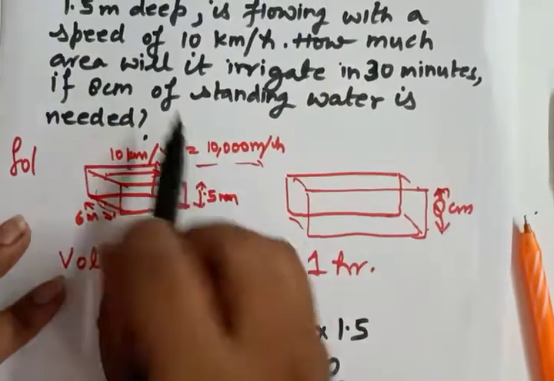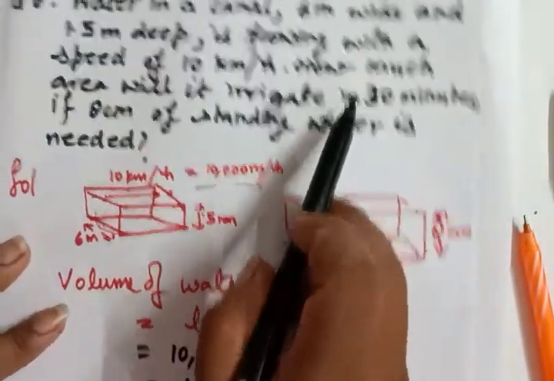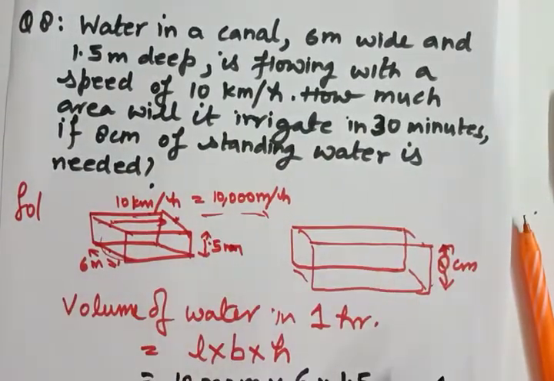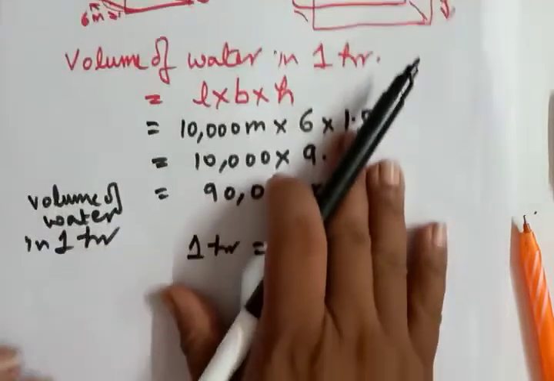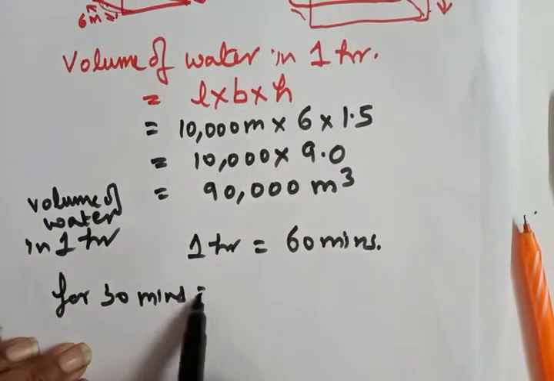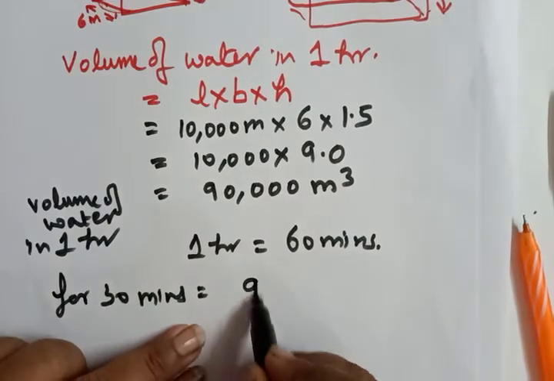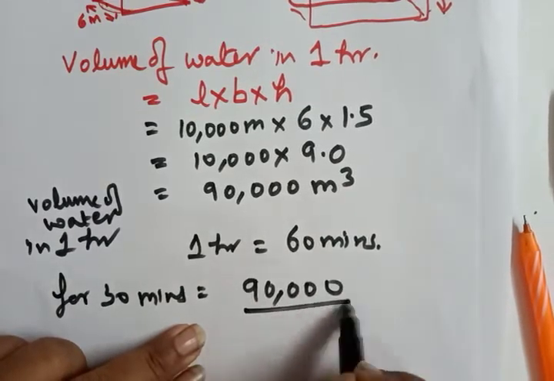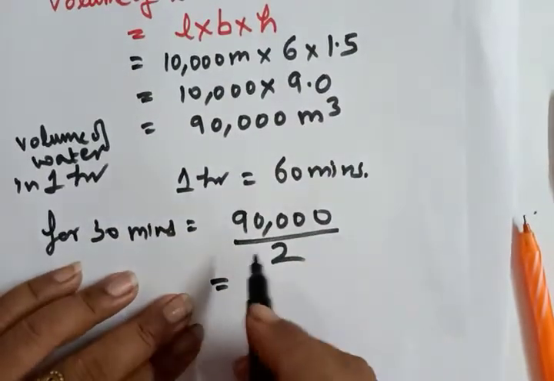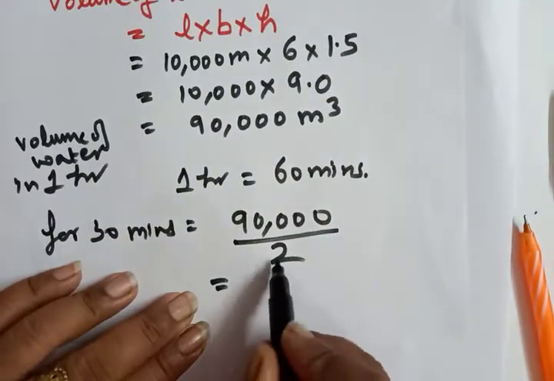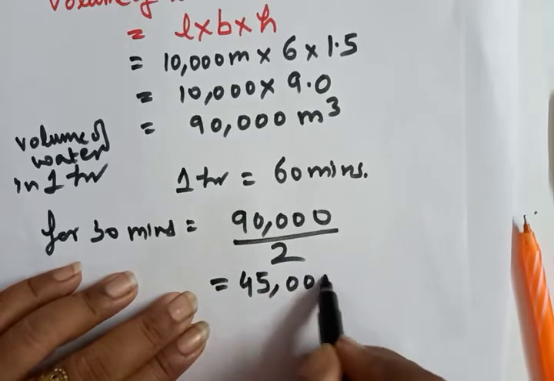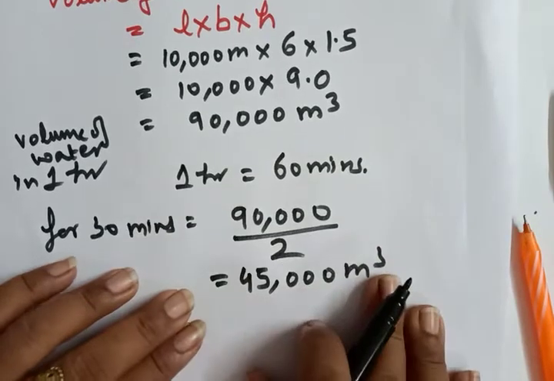But the question asks how much area will it irrigate in 30 minutes, so we need to find out for the 30 minutes. For 30 minutes, the volume of water will be 90,000 upon 2, that is equal to 45,000 meter cube.